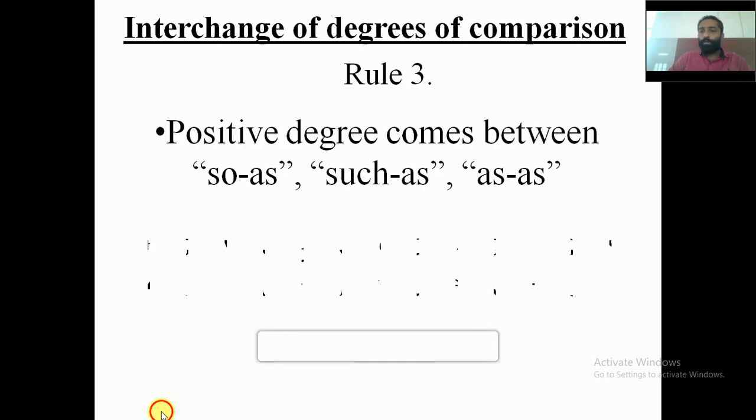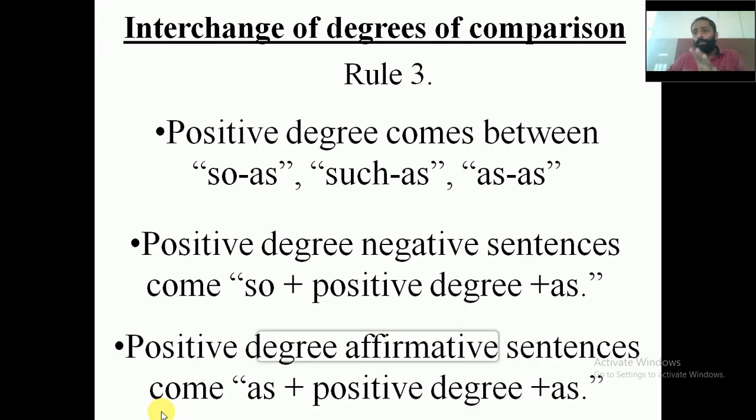Now what is rule number 3? In rule number 3, it says that in the positive degree sentence you will have words like so as, such as, as. These are three words that will appear in a positive degree sentence. A positive degree negative sentence will be in the form so plus positive degree plus as.